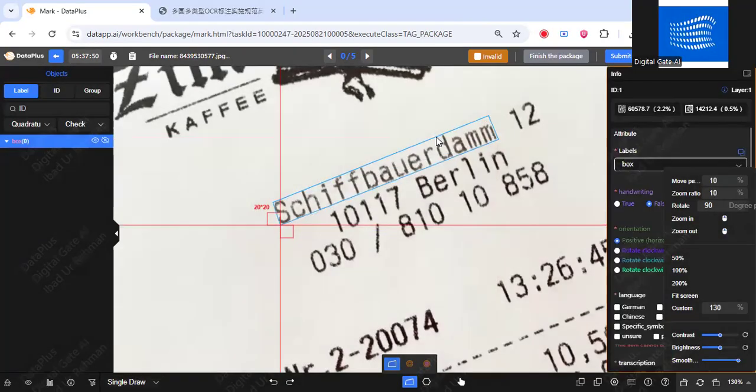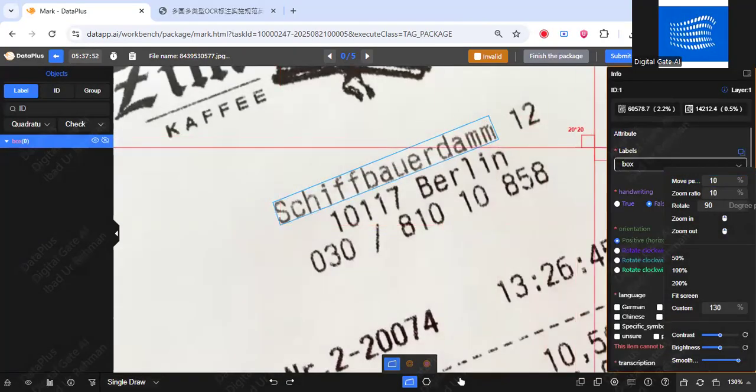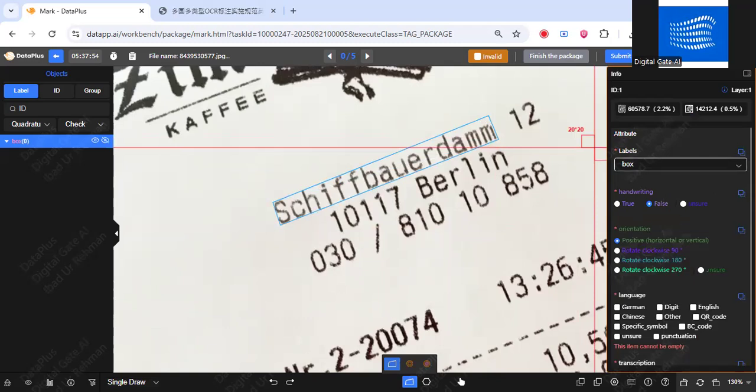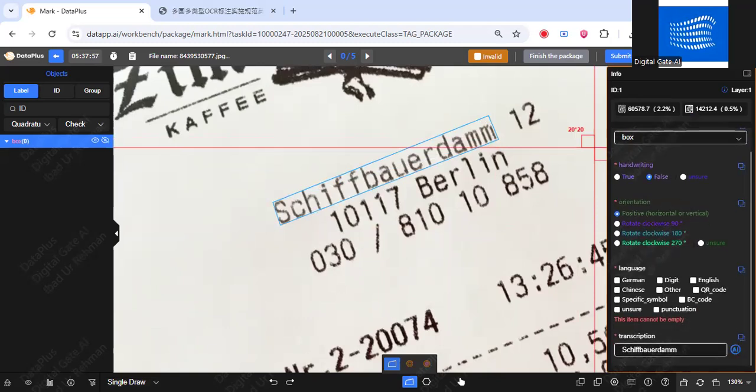Now it will automatically detect the text. See, if I go to the transcription box here, you can see the transcription is automatically there. We have to make sure that there are no mistakes. So I'm going to cross-check. SCHIFFBAUERDAMM. And it's totally right.